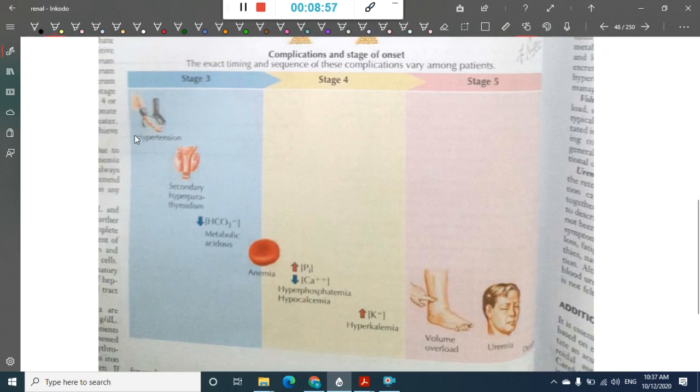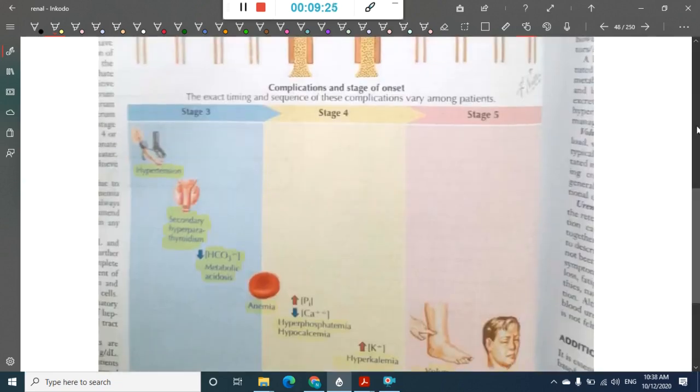In stage 3, the patient lands up in hypertension. Slowly the patient lands up in secondary hyperparathyroidism. Then the patient lands up in metabolic acidosis and anemia. Once he reaches stage 4, there will be hyperphosphatemia and hypocalcemia, and there is hyperkalemia associated with stage 4. In stage 5, the patient goes into volume overload and uremia. So these are the different stages which you see in chronic kidney disease.